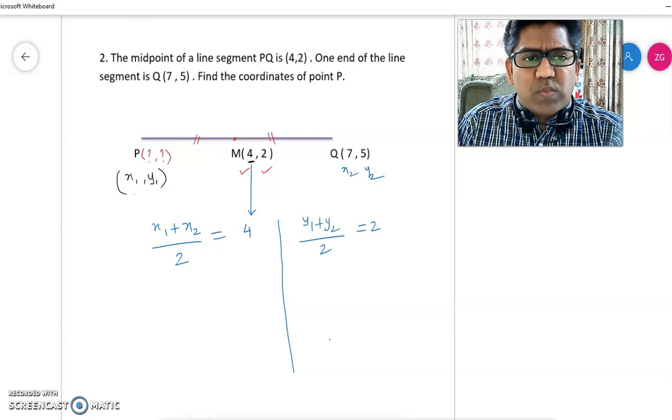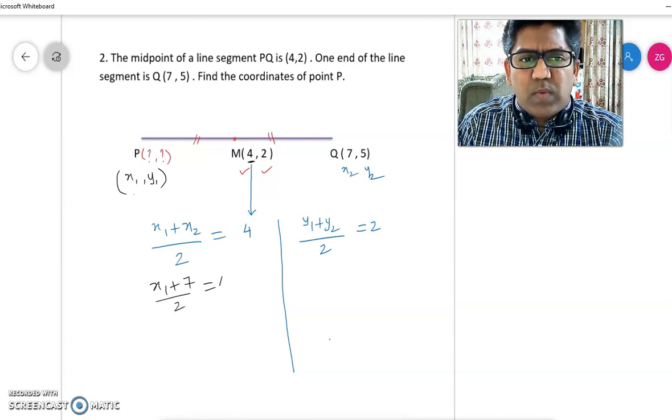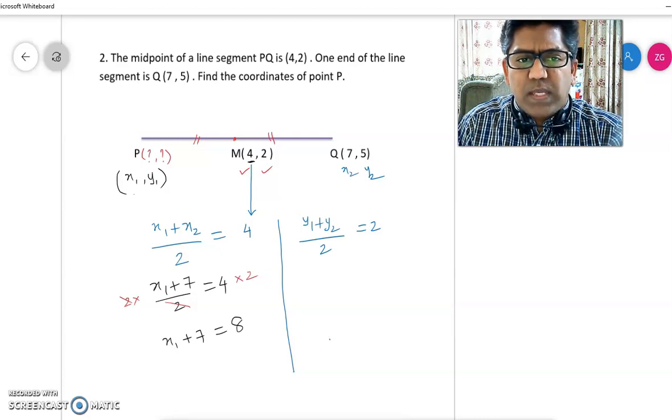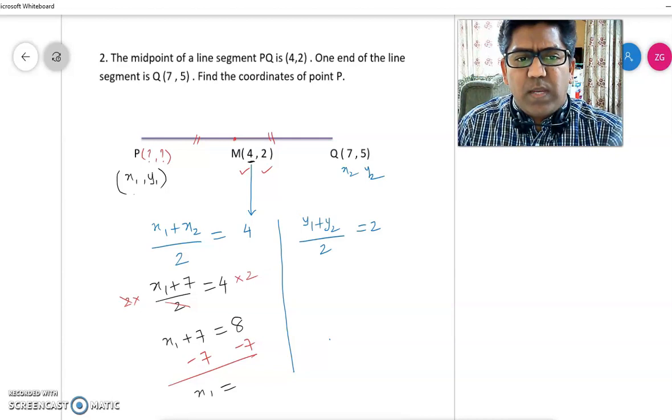Now, the value of x1 we don't know. The value of x2 is 7, so (x1 + 7) over 2 equals 4. To simplify, I'll multiply both sides by 2. The 2 and 2 will cancel, and you will get x1 plus 7 equals 4 times 2, which is 8. You don't need the 7, so subtract 7 on both sides. You will get your final answer: x1 is equal to 8 minus 7, which is 1.